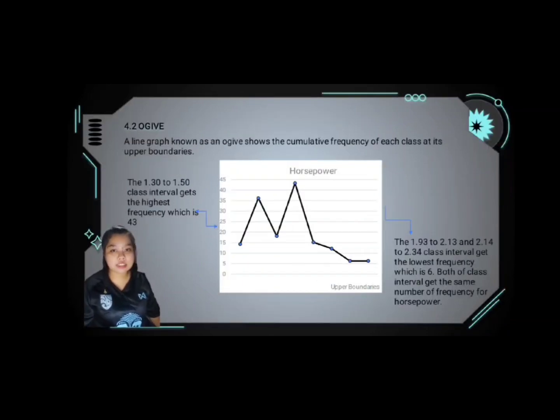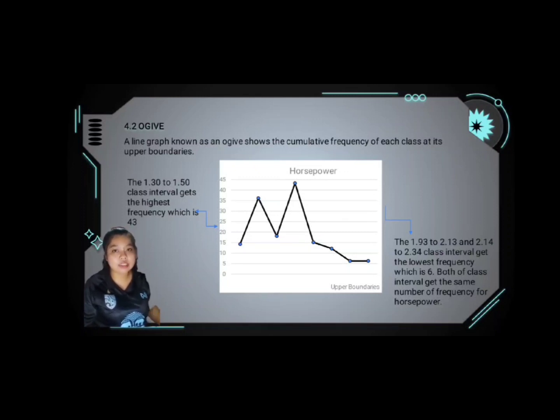Now move to the next graph, which is the ogive. An ogive is a line graph that shows the cumulative frequency by its upper boundaries. For this graph, we will present the data for horsepower, or the total horsepower used by each vehicle. In this graph, we will use the frequencies and the upper boundaries. Now, by looking at the graph, we see that the 1.30 to 1.50 class interval gets the highest frequency, which is 43.